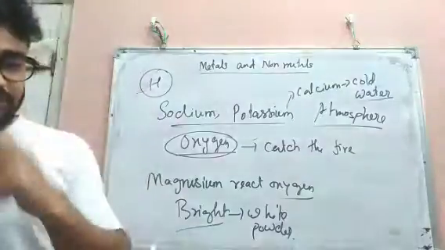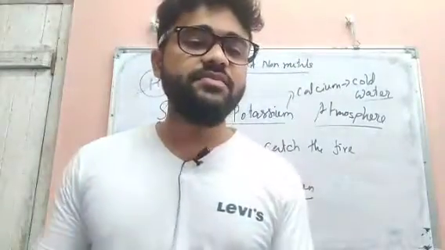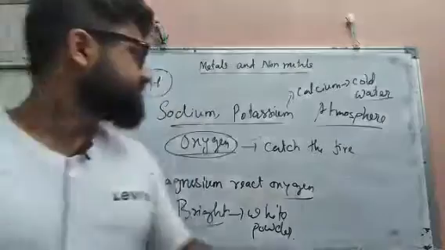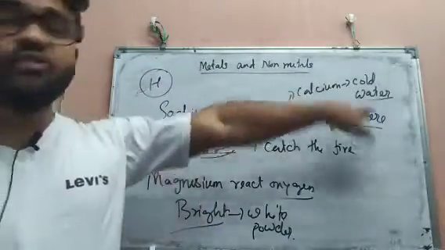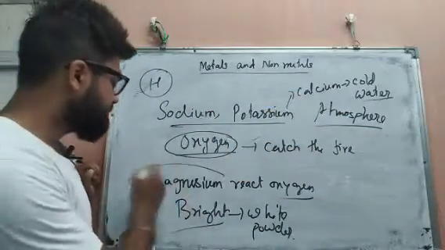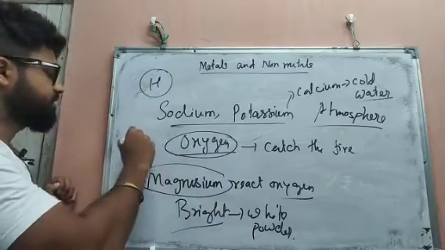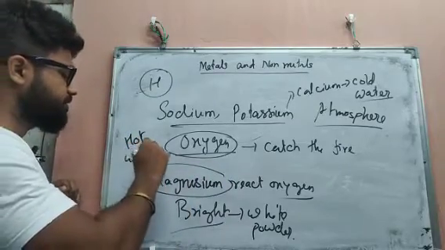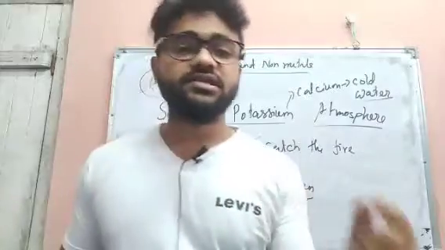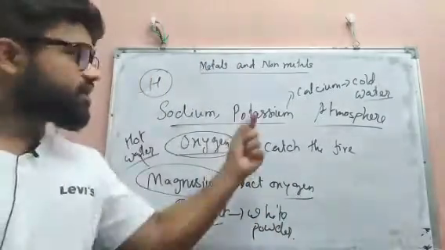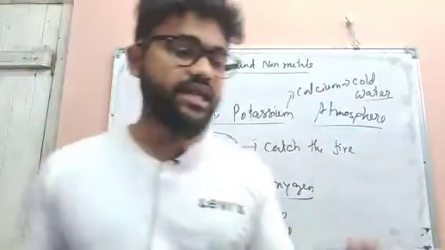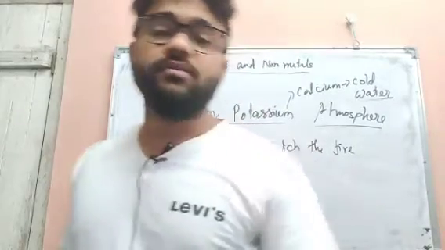Again, we have magnesium, which reacts with steam or hot water. Sodium, potassium and calcium react with cold water, but magnesium reacts with hot water. So in chemical properties I have covered reaction with oxygen and reaction with water. Next we have aluminium.